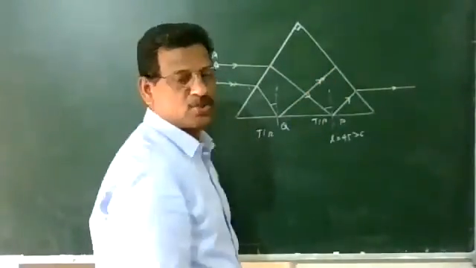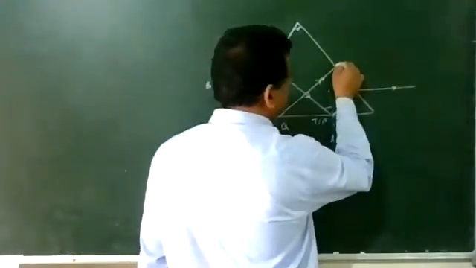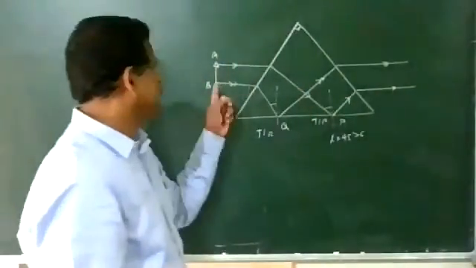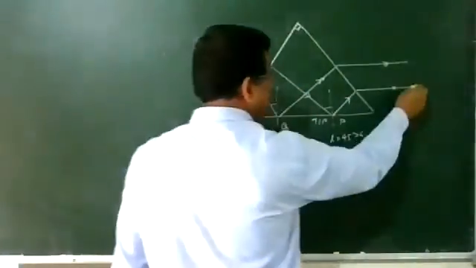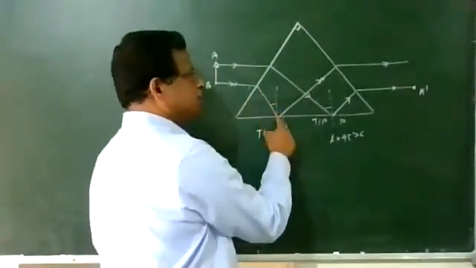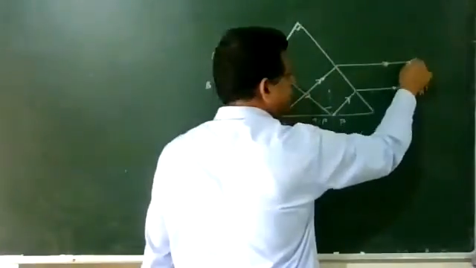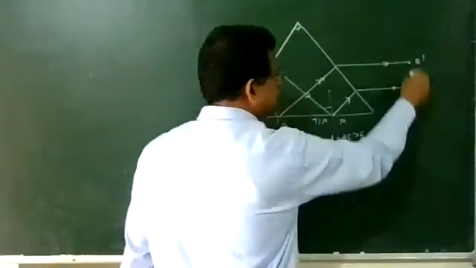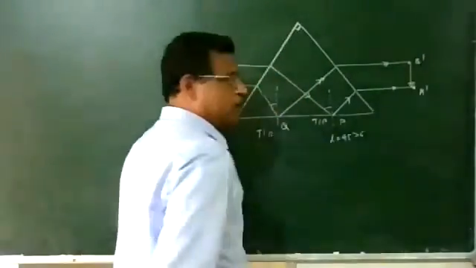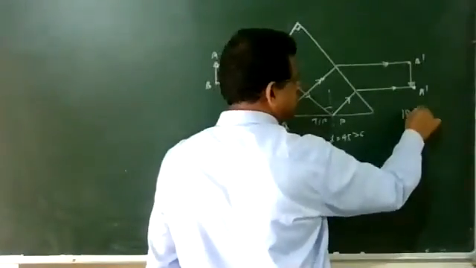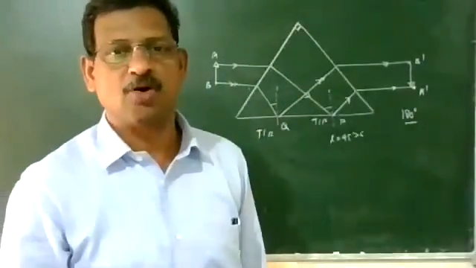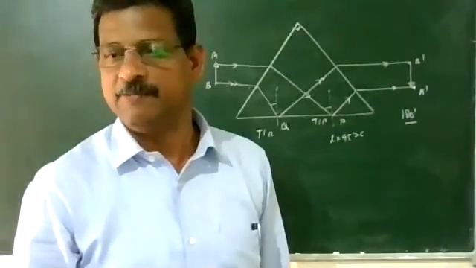From there it undergoes ordinary refraction and comes out. So the first ray is here, the image head is here, and the second ray comes from the bottom going to the top. So the image will be inverted like this, turned through 180 degrees. It undergoes 1 TIR, but 2 ordinary refractions are taken.